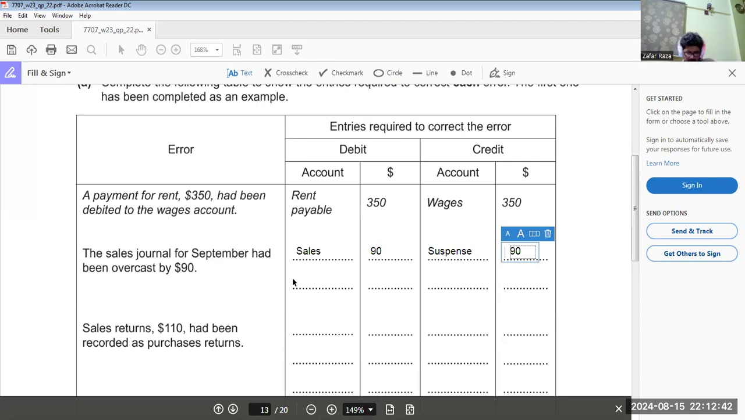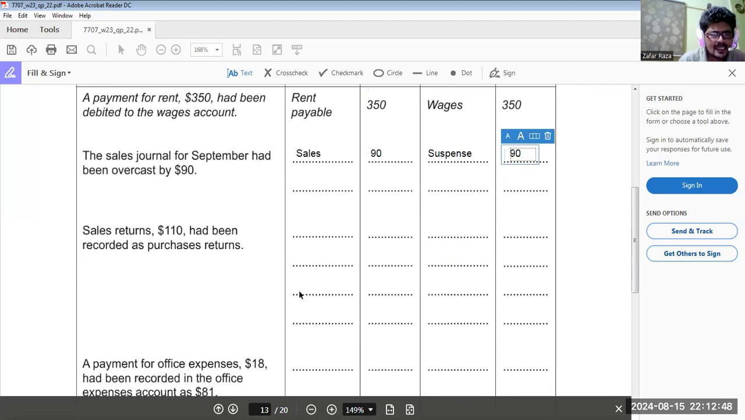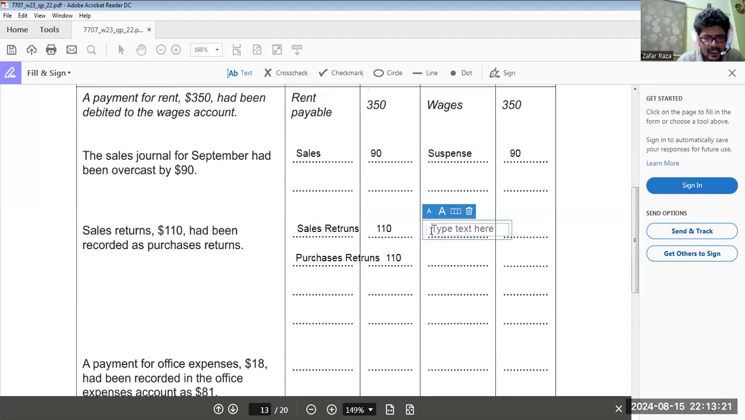Okay. Now, a payment. Sales return had been recorded as purchase return. Now, here, sales return is going to be debited, which has not yet been debited because of this error. So we have to debit 110. Now, purchase return, when we record something as purchase return, is going to be credited. So what we have to do, we have to debit purchase returns by 110. Getting my point clear? And suspense is again going to be credited by 220.